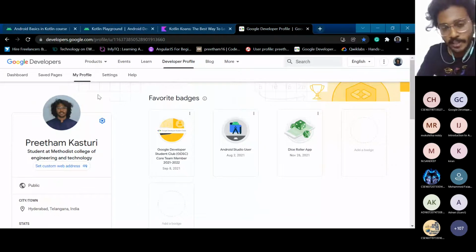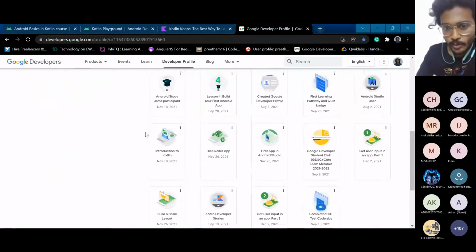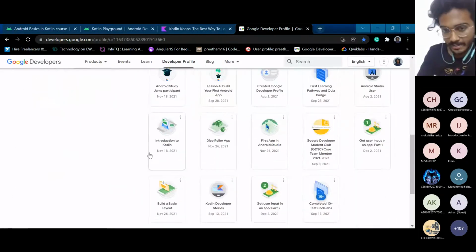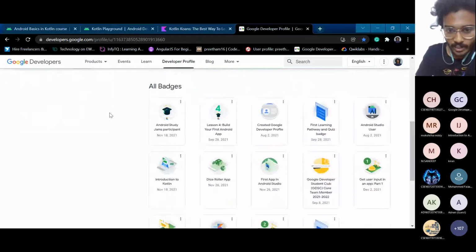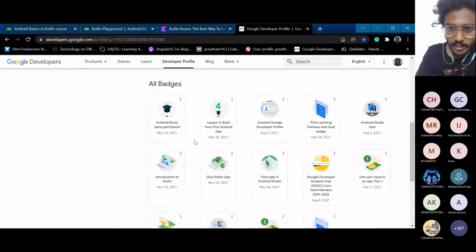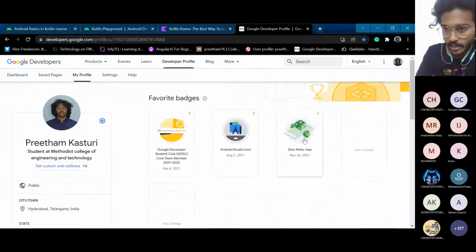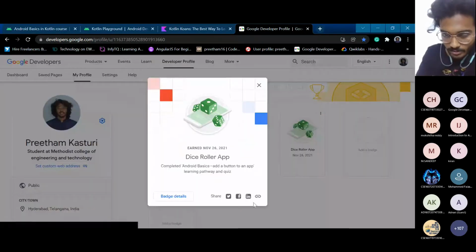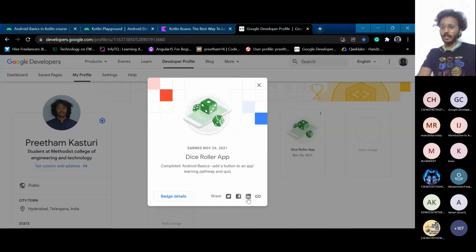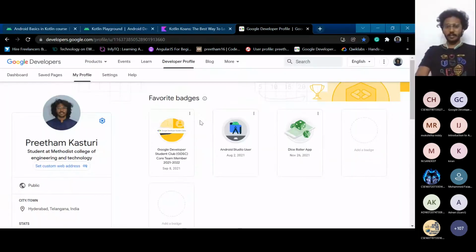After you complete those pathways, you will get all these badges. After completing every pathway, you will get a badge. Then you can share this on your LinkedIn, Twitter, and so on. You can directly post it. That's the use of these badges.